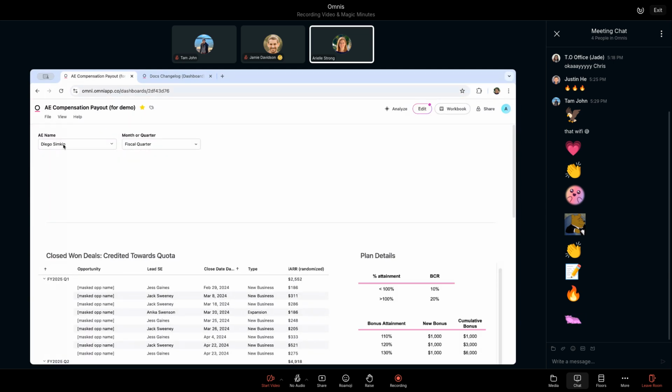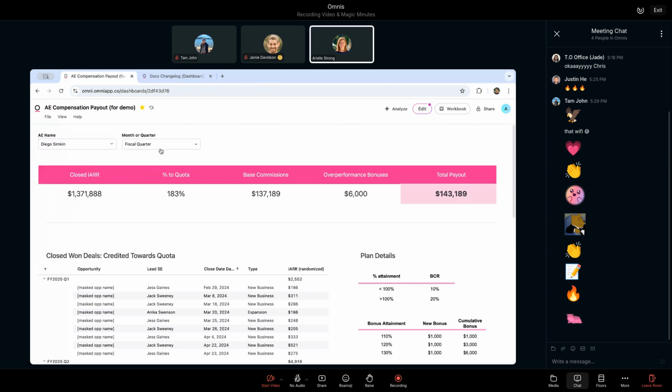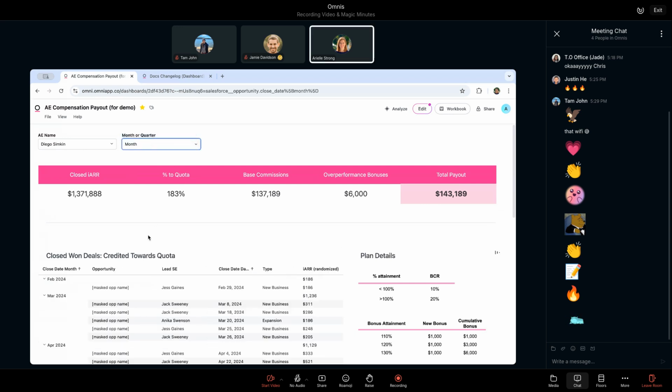So now we can switch this. We can eventually open this up to everybody so they can double check their math. And everybody can have access. We'll roll this up at the manager level. We'll be able to do this at sales ops level and sales leadership. So we'll be able to do all these things. You can swap it. And yeah, it's a fun little thought experiment. I think it works.